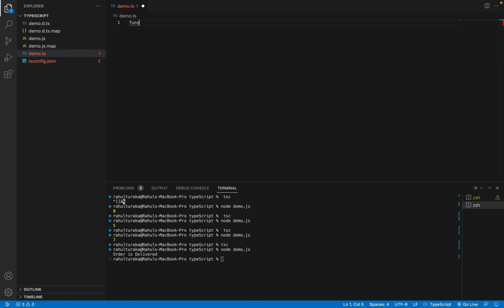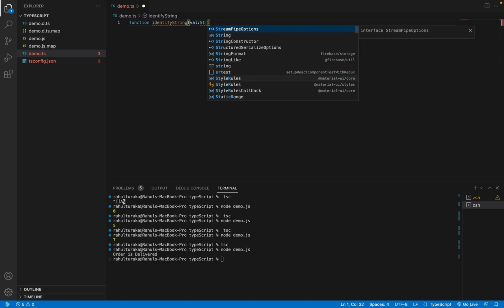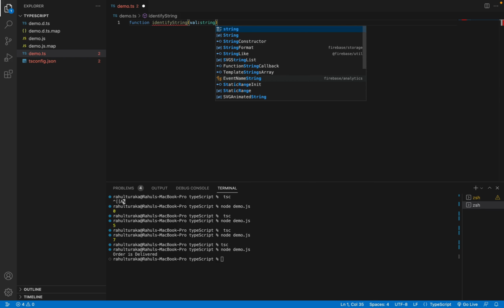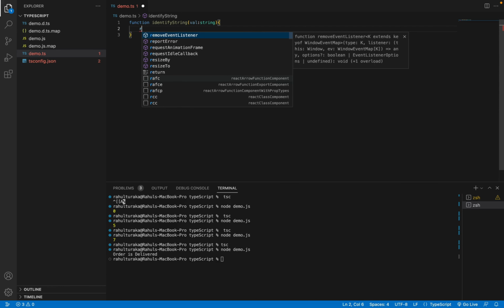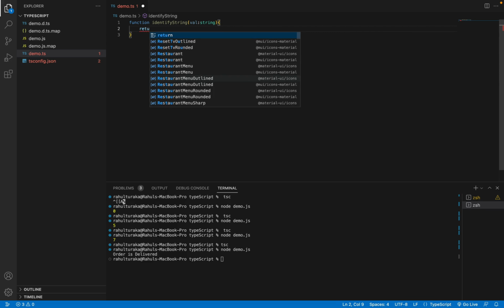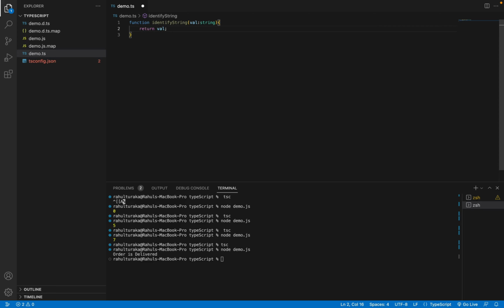So I do have a function. I will name it identifyString. Here I will take value as a parameter. I will use string as the type, and this is a function, so I'm returning value. Here I want the return type also as string.